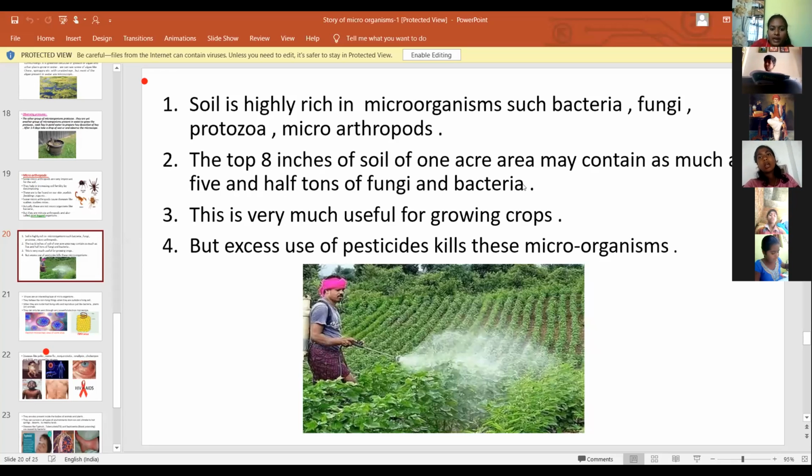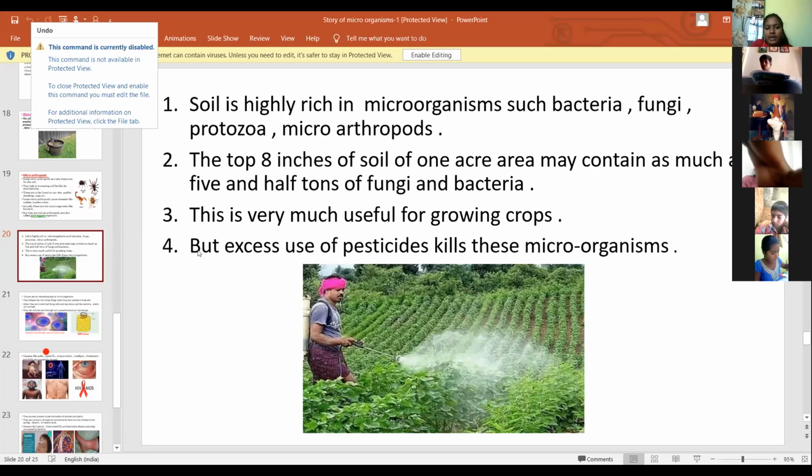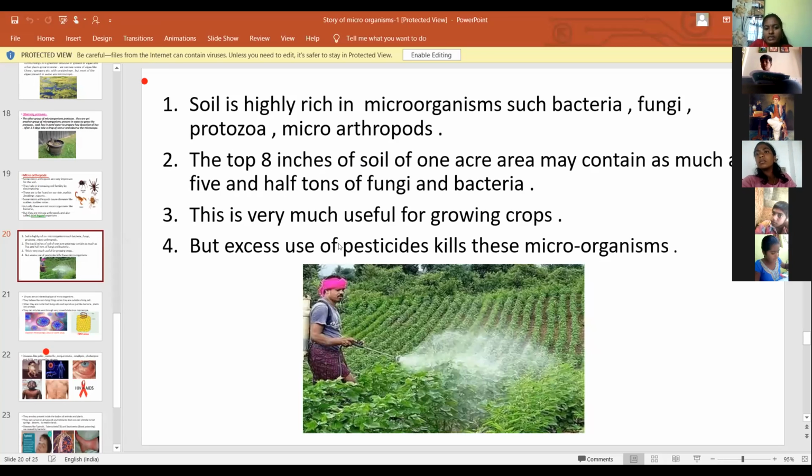The bacteria trap nitrogen and supply it to the plant. This is the use of bacteria, and it is very useful for growing crops.